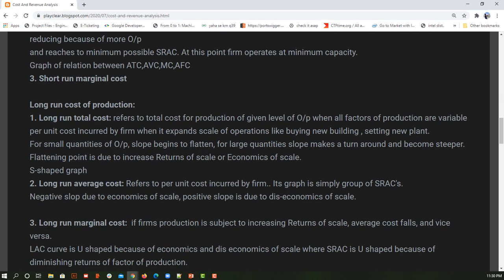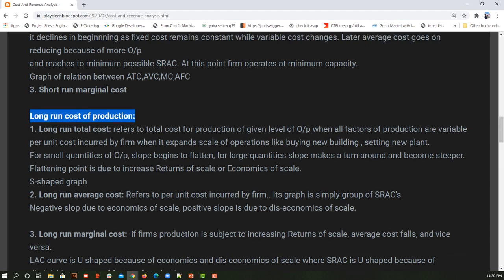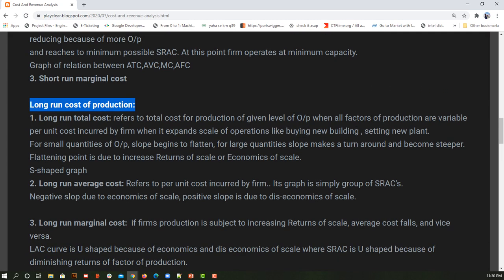So long run is nothing but where everything can be changed. Now we are using a small house. In the long run we are going to use a big building or a separate colony itself for running our organization. So that is what we say: here nothing is fixed and all the variables can be changed, when all the factors of production are variable for small quantities of output.